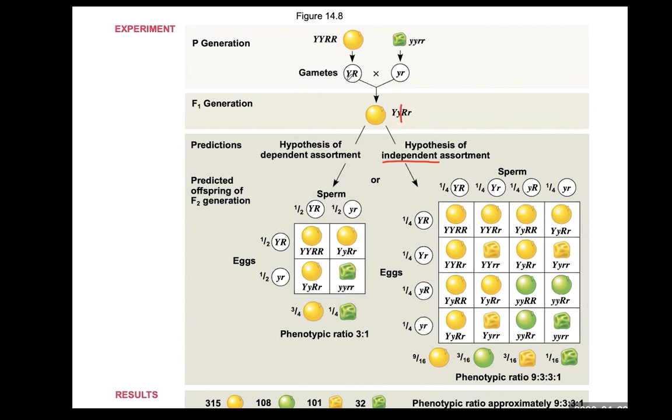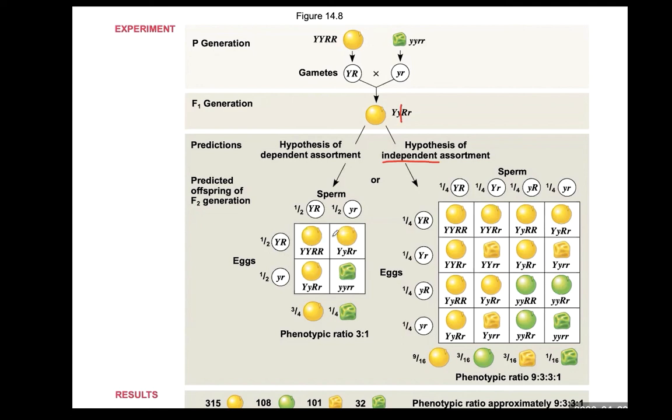Because the parental generation has this gamete, therefore the allele for color gene will always behave with the allele for shape gene, in this case large Y, large R. Also, the recessive allele for color gene always behaves together with the allele for shape gene. So only these two kinds of gametes can be produced. It's the same thing because this F1 self-fertilized, so gamete from sperm and gamete from egg will be identical.